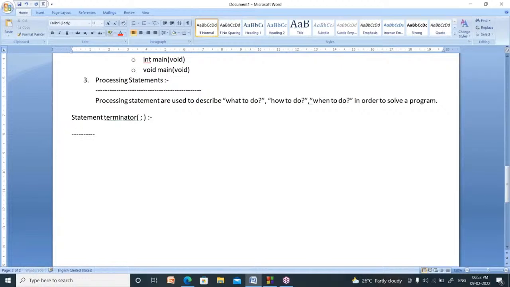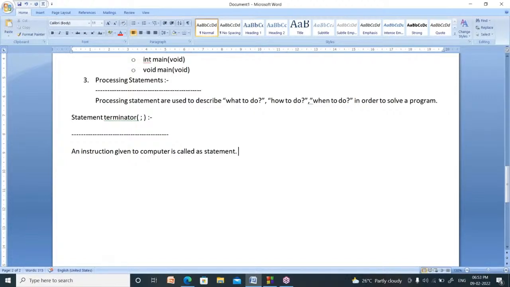Right. Now, what is the meaning of statement? Statement is nothing but an instruction given to computer. I am asking you, stand up. Please switch off your fan. Please mute your mic or please unmute your mic. These are nothing but instructions given to you. Now, instruction given to computer is called as a statement. What is a statement? An instruction given to computer is called as statement.